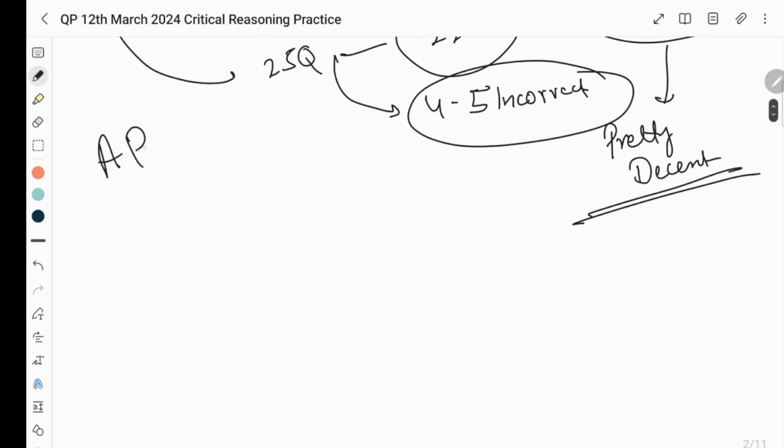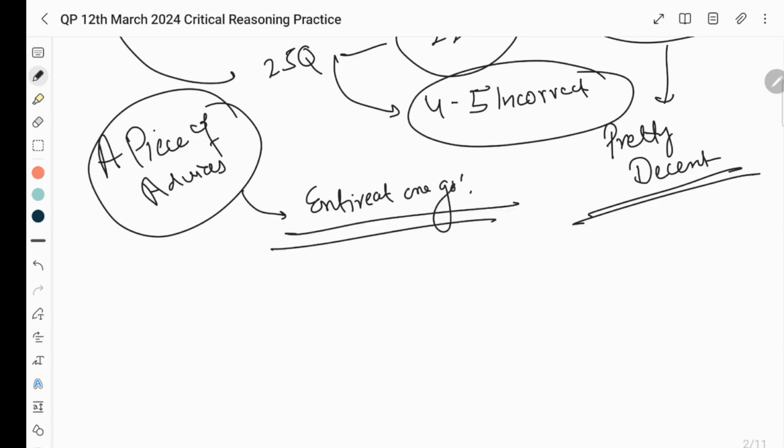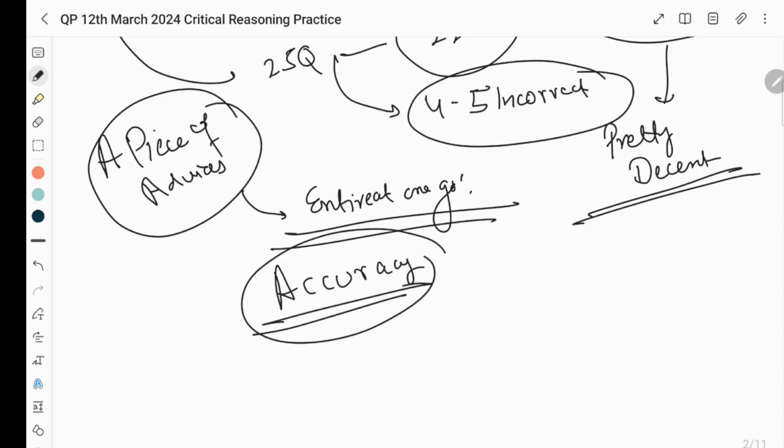A piece of advice is that most of the time, when students fetch out mocks from Telegram, they try to appear the entire mock at one go. See, when you want to improve upon your sections and your accuracy, it will never improve if you go by this logic that in 2 hours you try to solve all the questions and push your attempt and accuracy. It will never come.